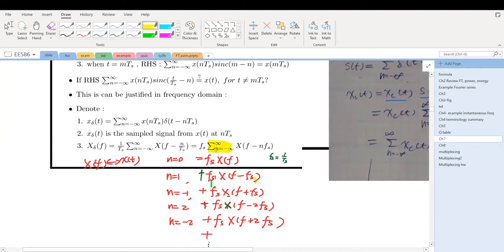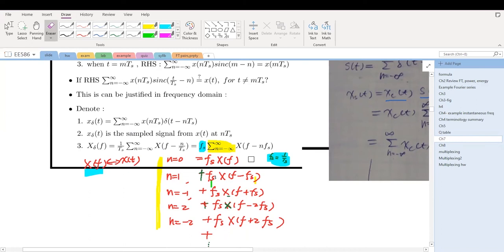Because this summation contains infinite terms, let's expand the summation using five different typical terms to see what's going on inside the summation. We note that all of the summation is scaled by fs. fs is the sampling rate. fs equals 1/Ts. Ts is the sampling period. Now if we look at n equals 0, then this term in the summation becomes fs multiplied by X(f), and X(f) is the original spectrum.